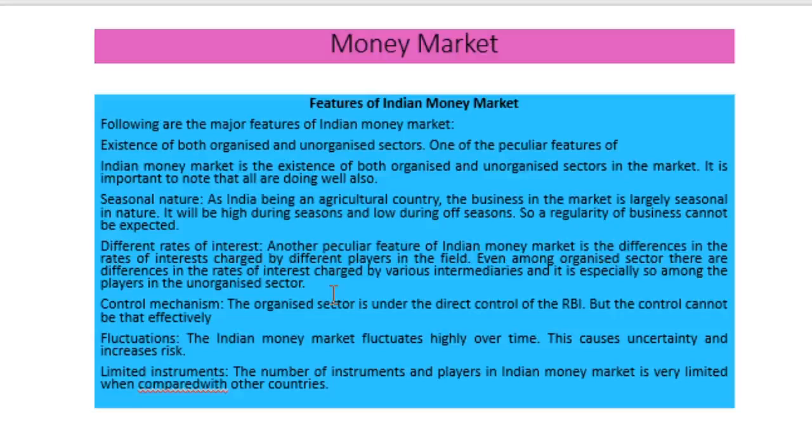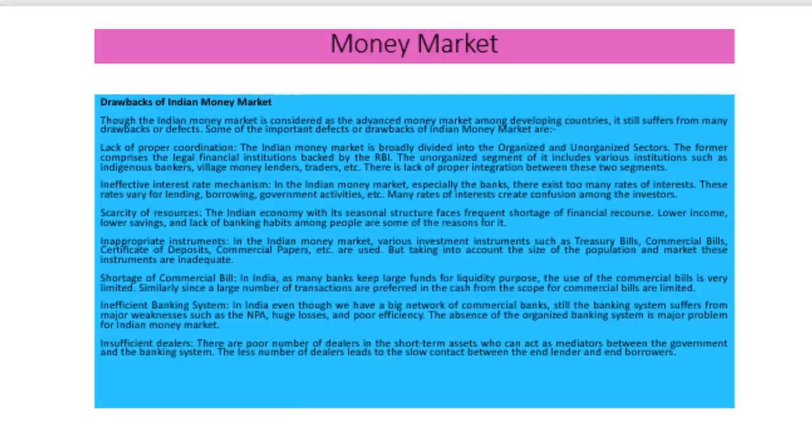That is, for the organized sector, the RBI controls, whereas the unorganized sector is not under the control of the RBI. The Indian money market is highly fluctuating, and therefore the risk and uncertainty is very high. And another important feature is that the number of instruments is very limited. Then the drawbacks of the Indian money market are given here.